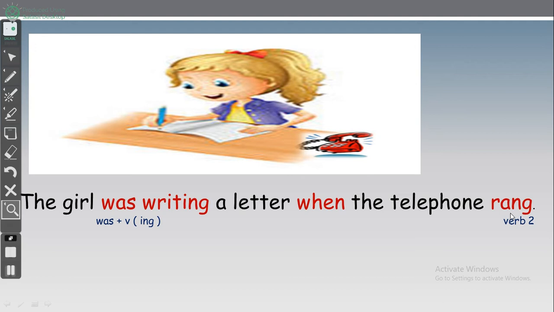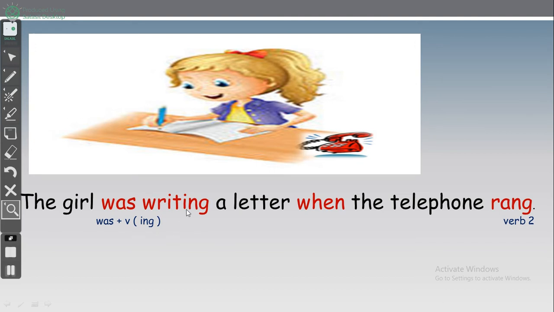Okay, verb two is the revision. You took it in third grade. Okay, was writing the first action, rang is the second one. Okay, the girl was writing a letter first, then the telephone rang.